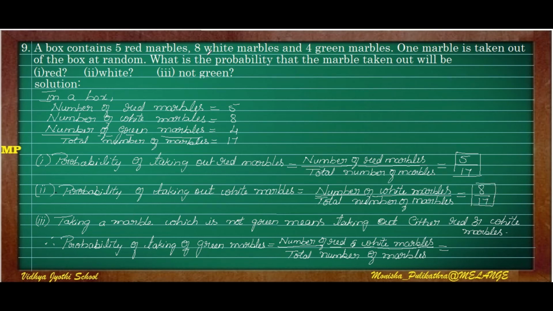The third question is not green. They have mentioned not green. What are the other two colors? That is white and red. If it is not green, then it should be either red or white. So the probability of not taking green marbles is number of red and white marbles. We can't say properly whether it is red or white marbles, so we have to take both. That is 5 plus 8. So 5 plus 8 whole divided by total number of marbles, 17. Therefore it is 13 by 17. So this is the way of doing the problem. I hope you understood this.